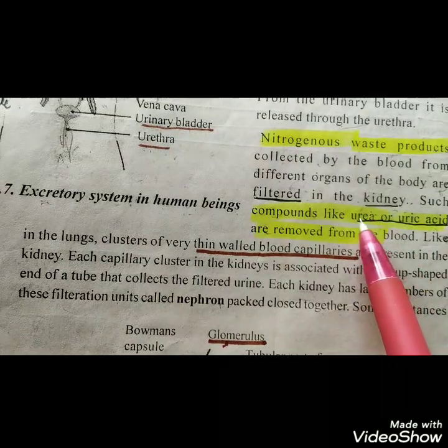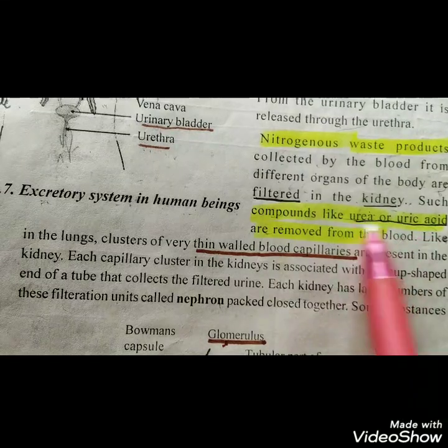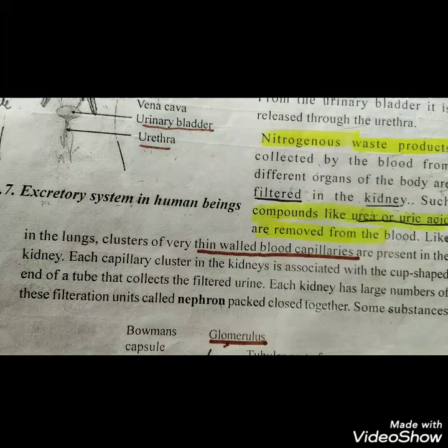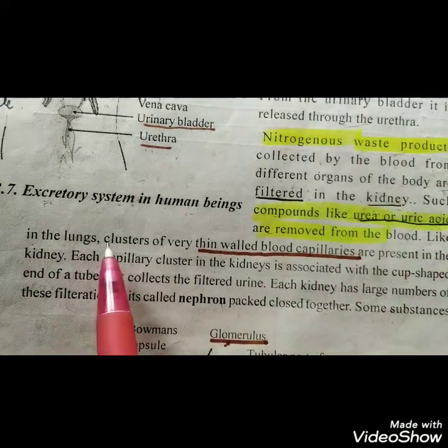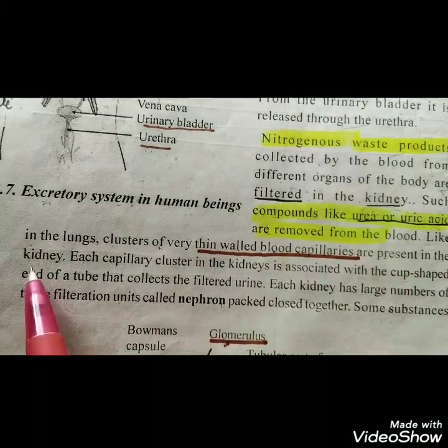As such, what happened? The urea and the uric acid will form the urine, and this will be released from our body. Like in the lungs, clusters of thin-walled blood capillaries are present in the kidney.